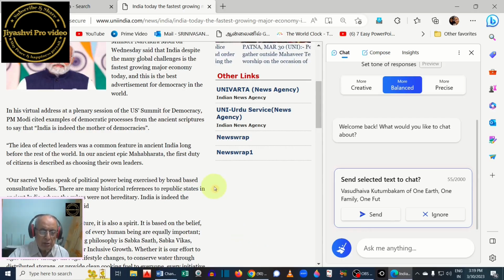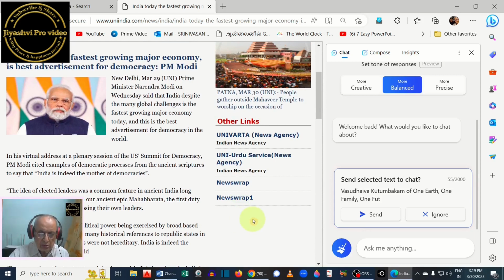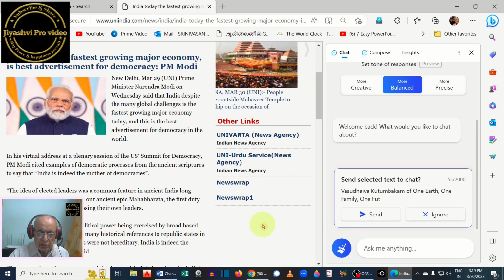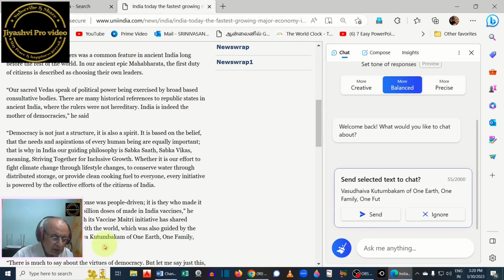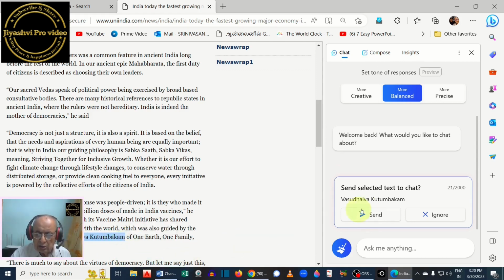When I am looking at the news in the web browser, Bing is aware of what I am doing. When I highlight something in the news, you will see it is asking whether to send the selected text to chat.